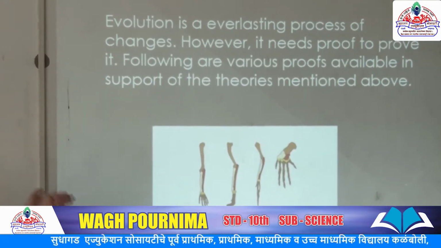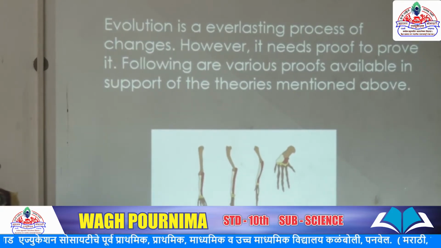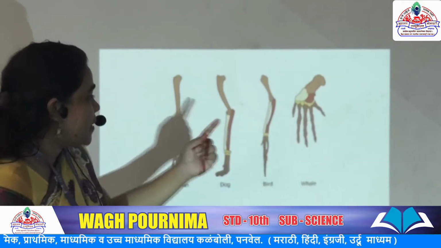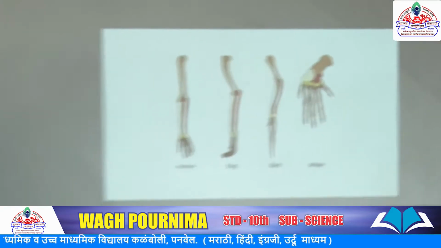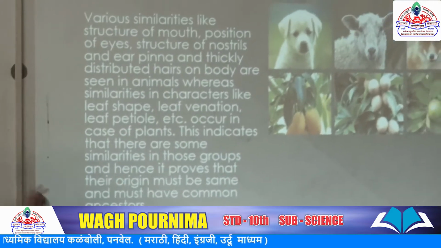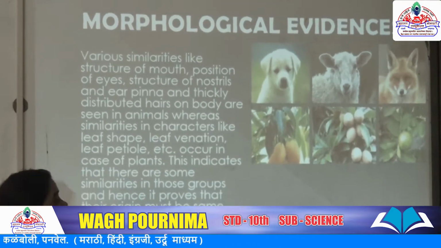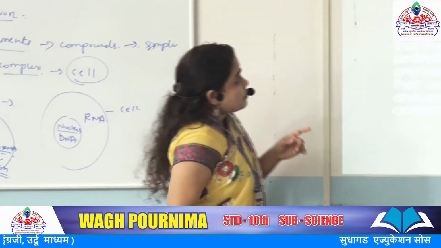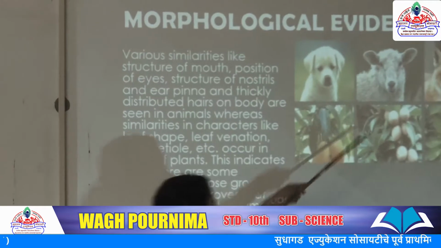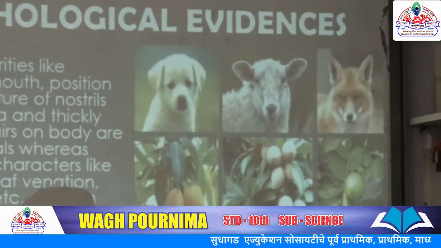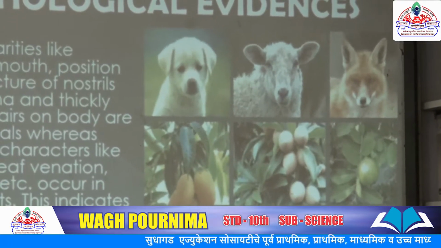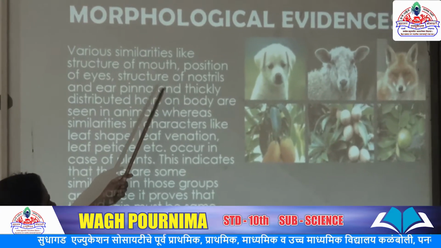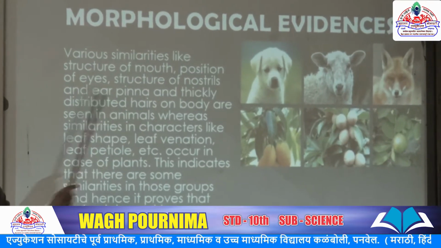Following are the various proofs available in support of the theories mentioned above. See these pictures also. The first picture is a human, the second is a dog, the third is a bird, and the fourth is a whale. The first proof is the morphological evidence. Morphological means the external study of organisms. First observe these pictures. The first three pictures show animals, and the other three show plant leaf variations. The various similarities are the structure of the mouth, positions of the eyes, structure of the nostrils, and the ear pinna.